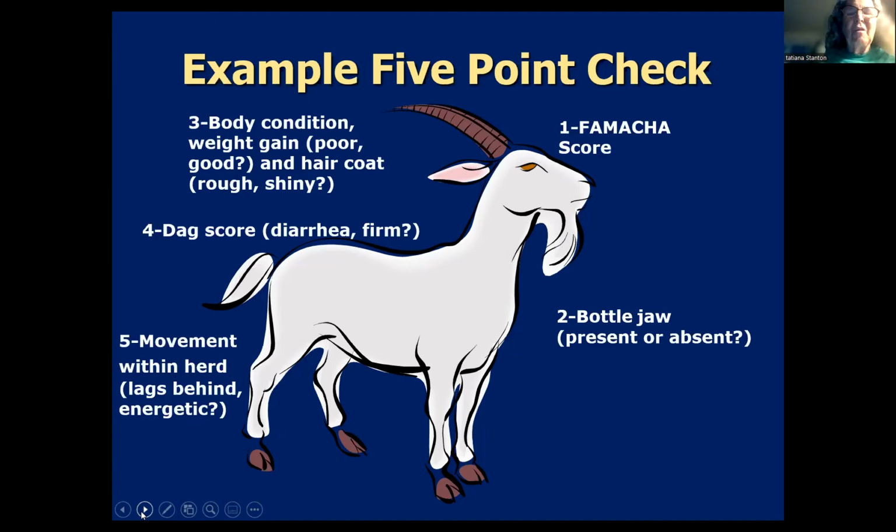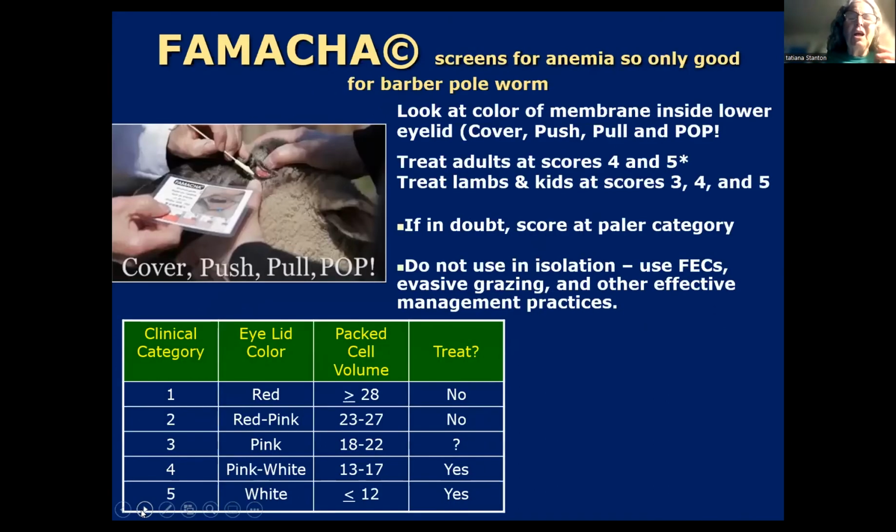When I've worked overseas, sometimes we're having trouble with nasal worms, and so we'd be checking the noses as well. You can see what works for you. But this is what we generally use and what we'll be teaching at the workshop next week. Next slide. And we're trying to look not only at barber pole worm, but your other strongyle worms as well. But you have to keep in mind that other things like coccidia and liver fluke can be causing issues. And we'll be showing this next week, how to do this.